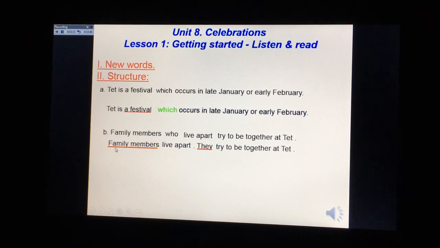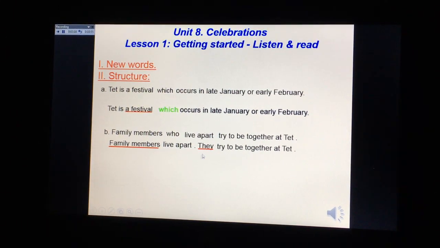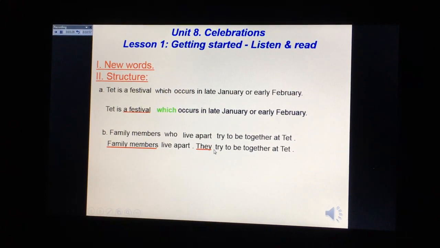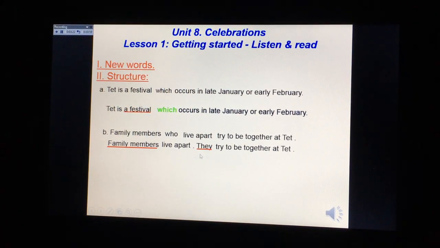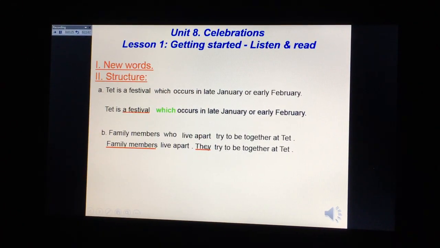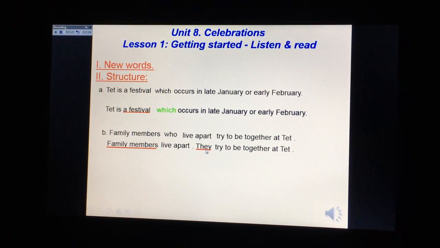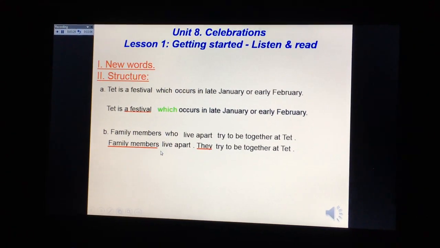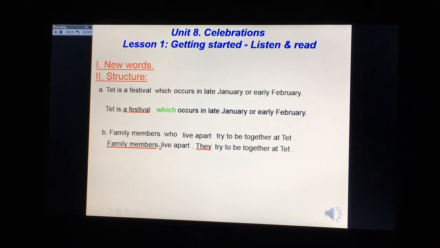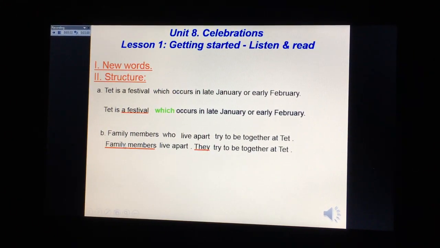So family members in the first sentence and they in the second sentence relate together. They relate together. So we can change "they" to "who", and then we put "who" next to the words it relates to, family members.